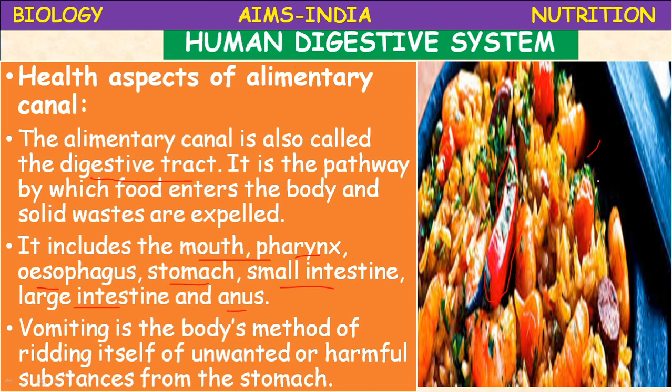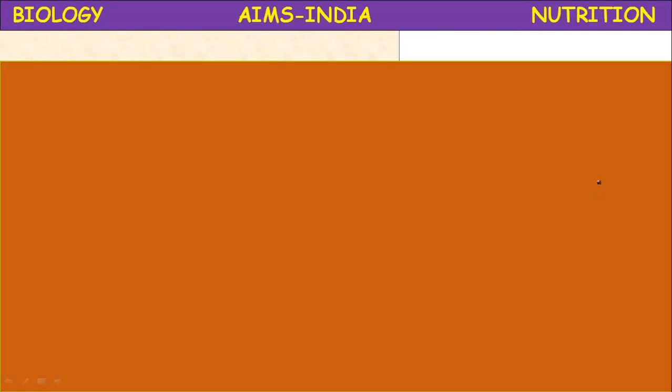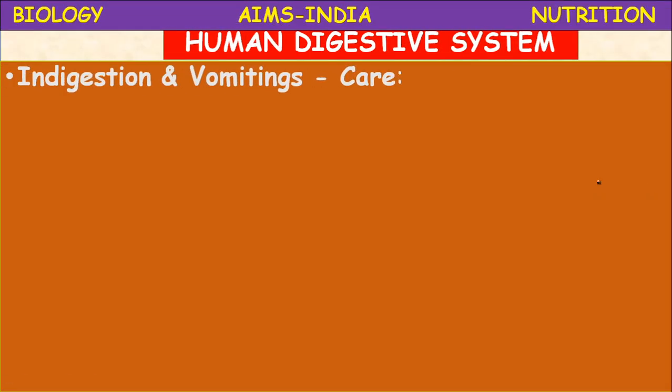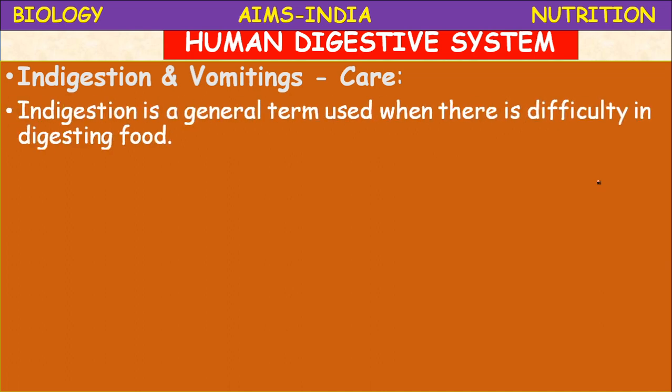So imbalance leads to some reaction. That is vomiting. It is an involuntary action. So these are vomiting, indigestion and care.